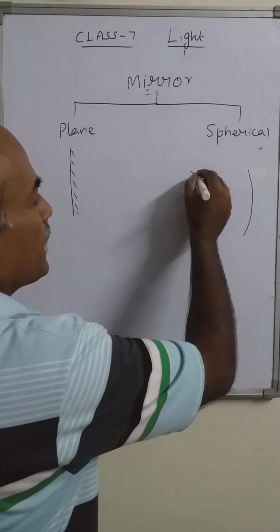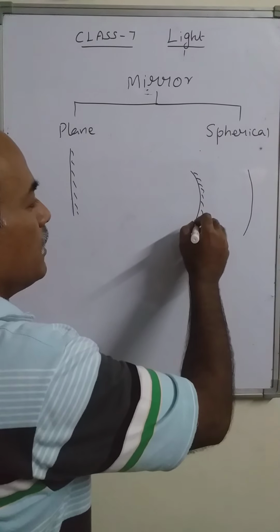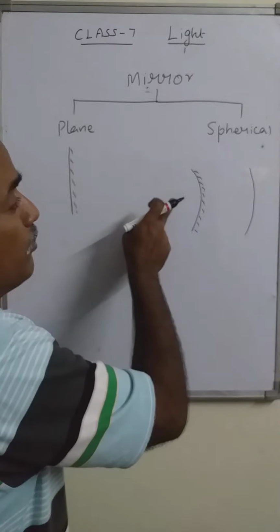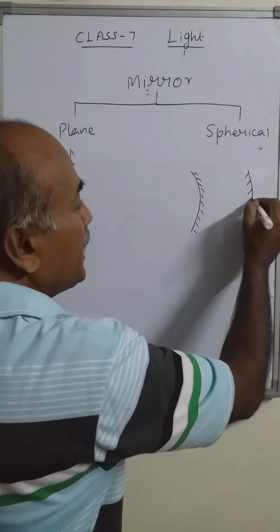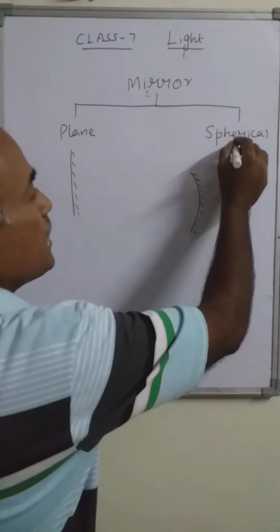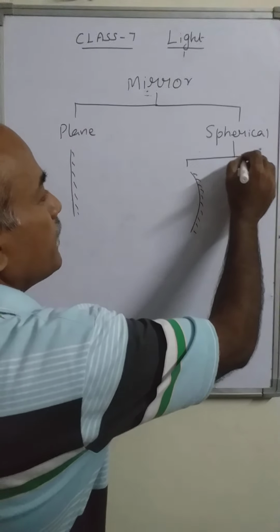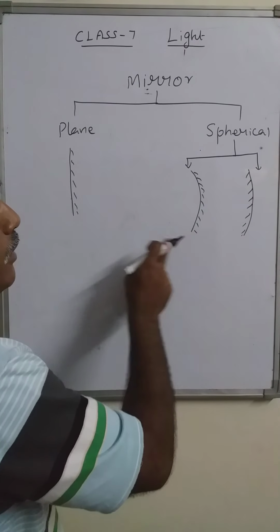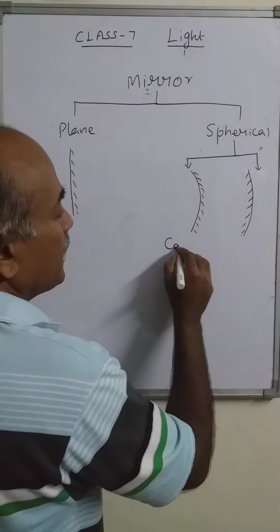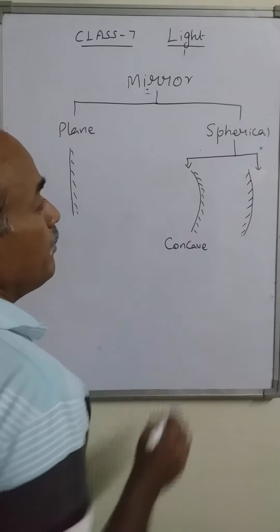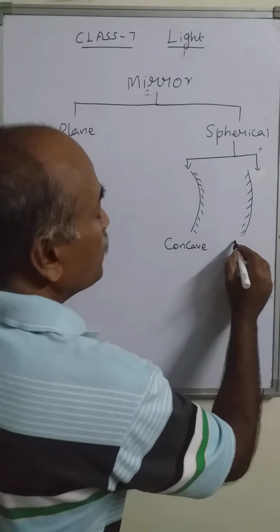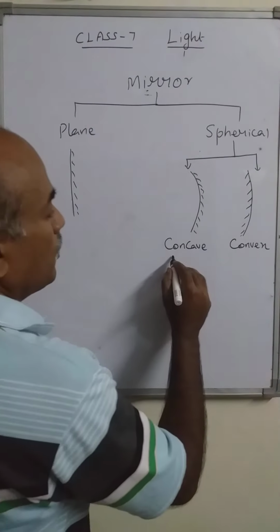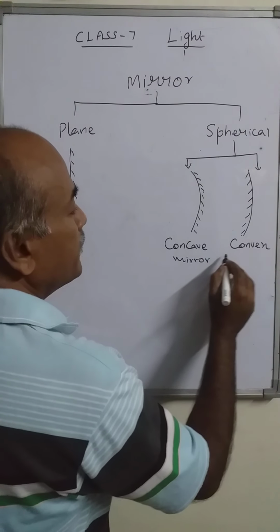Now here we take the mirror. It is coated outside, that is, the reflecting side is bent inward. Here the reflecting side is bent outwards. So on this basis mirror is classified into two types. A mirror whose reflecting side is bent inward is known as a concave mirror. If the reflecting side is bent outside, that is a convex mirror. So these are the types of mirror.